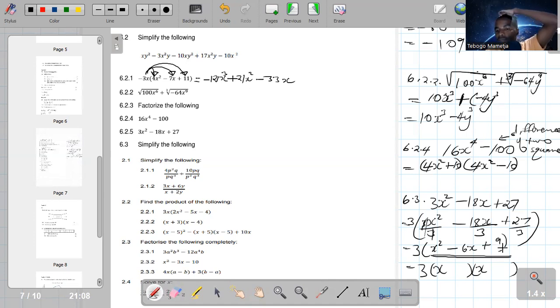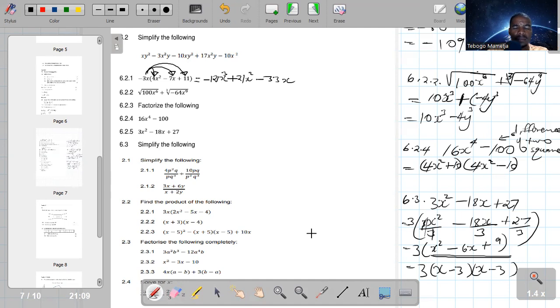So these factors of 9 must be such that when we add them, they give you negative 6. It is only when you add negative 3 and negative 3 that they give you the middle term, which is negative 6. So it's going to be x minus 3 into x minus 3, because negative 3 times negative 3 must give you positive 9. Okay.